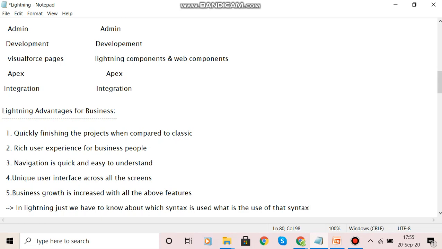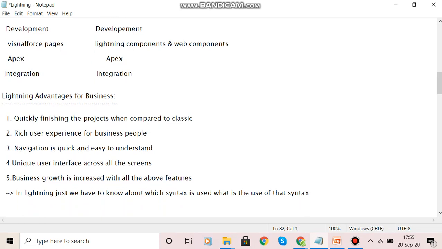And next, JavaScript along with Bootstrap, jQuery, and CSS3 are required to learn in Classic. In Classic, you have to learn JavaScript along with Bootstrap, jQuery, and also CSS3.